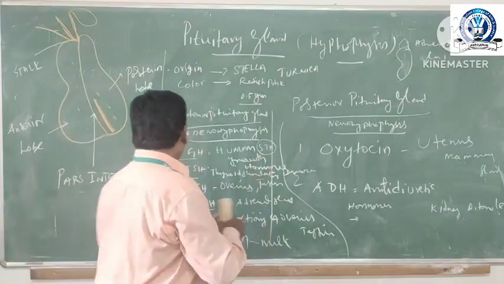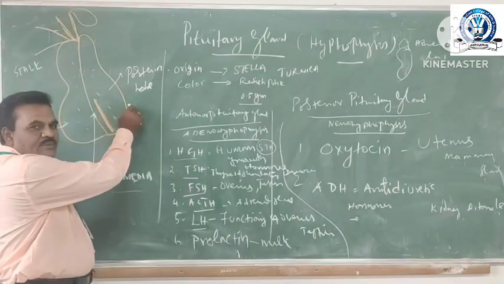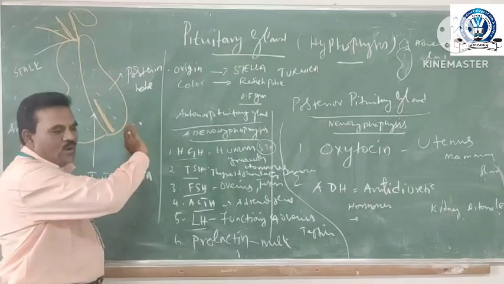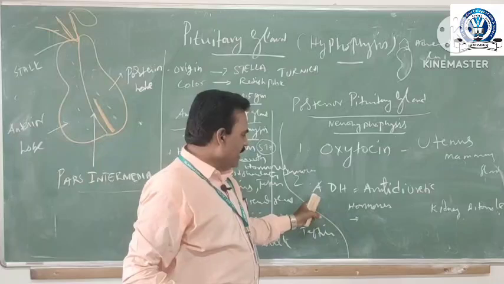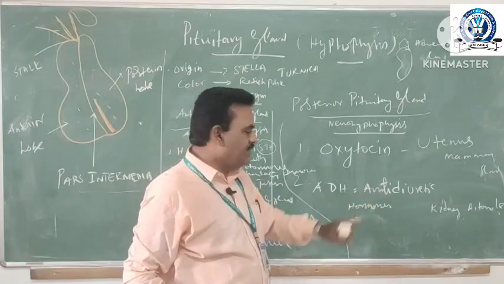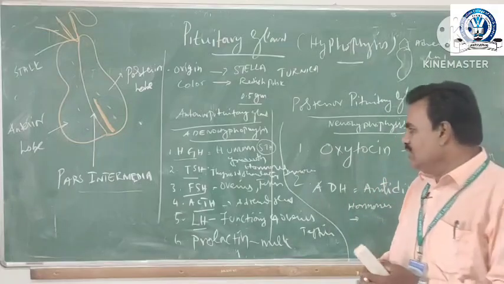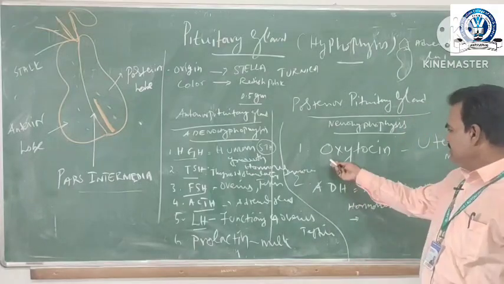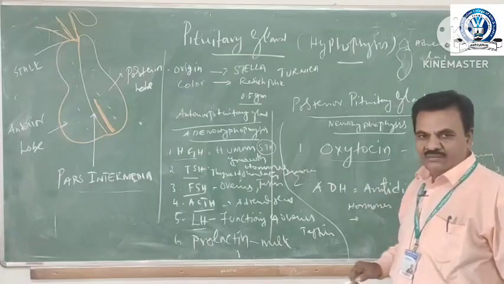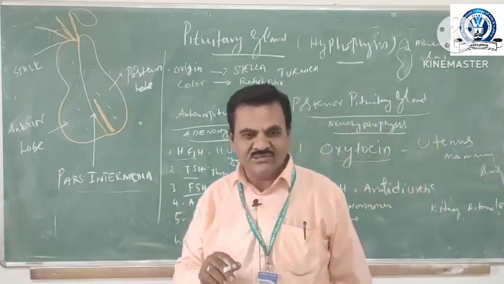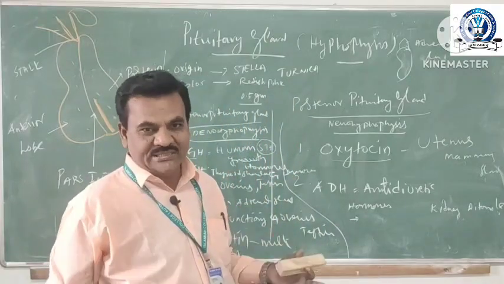Next, the posterior lobe of the pituitary gland secretes two hormones. One is oxytocin, the second one is ADH or antidiuretic hormone. What are the functions of oxytocin? It is a very important function. Oxytocin has a very important function in the mammary gland as well as the uterus.